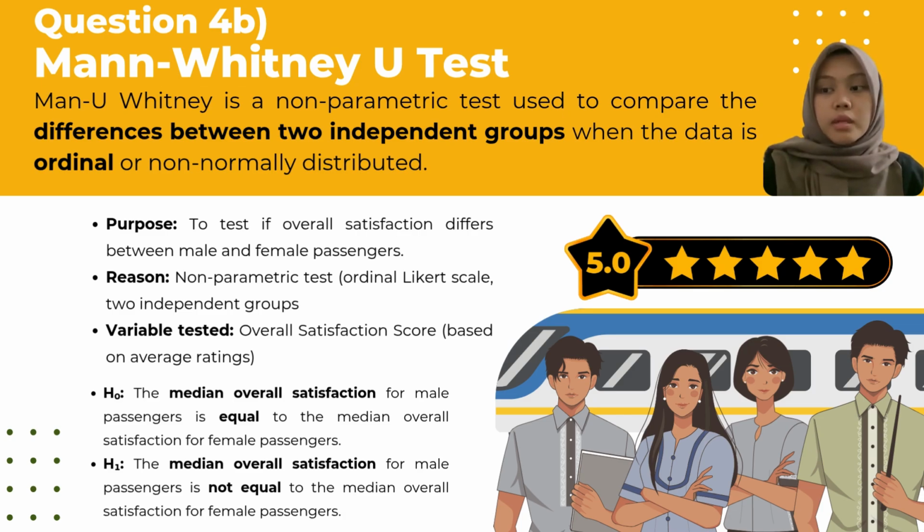For question 4B, we look at whether there is a difference in overall satisfaction between male and female passengers. Because we are working with ordinal data like Likert scale and 2 groups, we use the Mann-Whitney U test, a non-parametric alternative to the t-test.